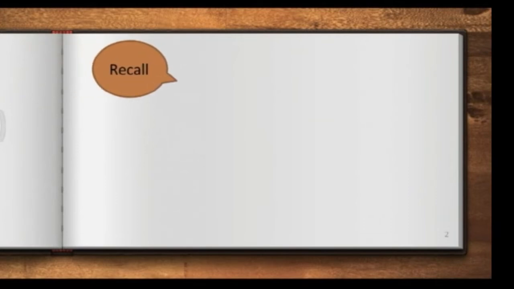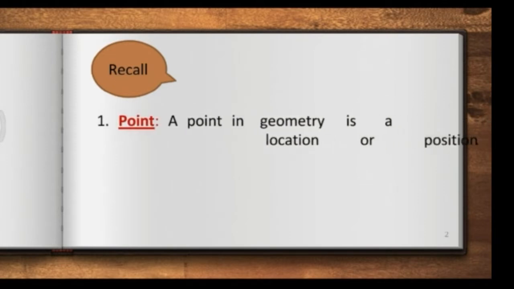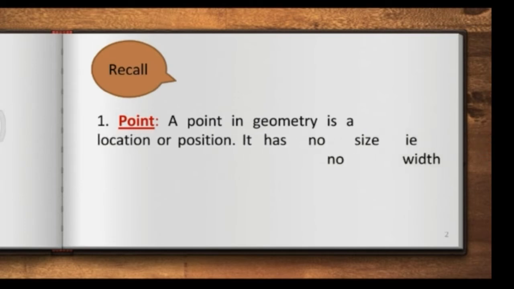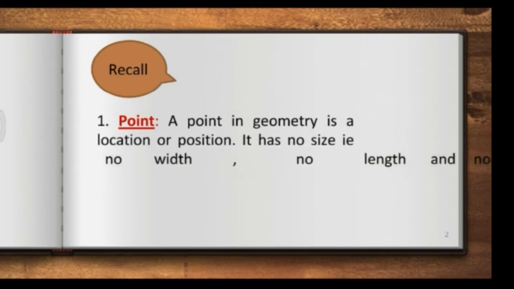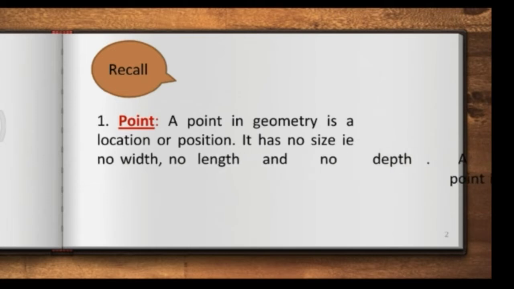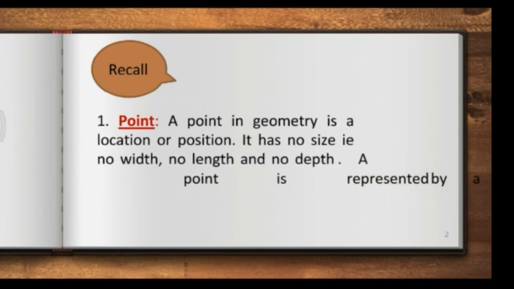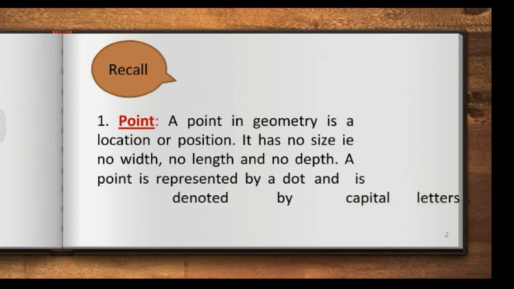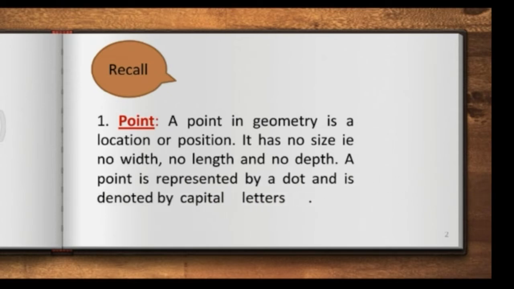Children, you must have studied about lines and angles in your lower classes. The first and foremost thing you learnt is point. Now what is a point? A point gives the location or position of anything. It has no size, no width, no length and no depth. A point is represented by a dot and is denoted by capital letters.